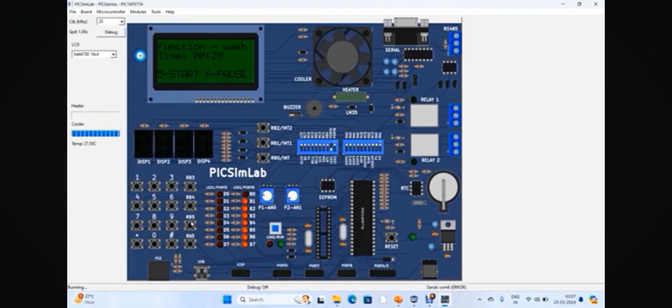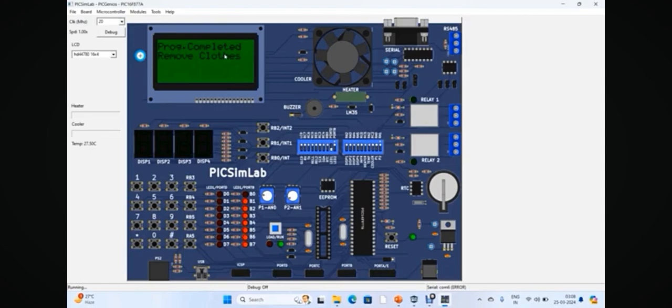So if we want to pause, we have to press switch 6. After that I am pressing switch 5. So again the fan is turned on. So next, if we want to open the door, we have to press switch 1. So basically, while opening the door in the washing machine, the other peripherals like buzzers and timers should be in off mode. So by pressing switch 1, we can open the door.